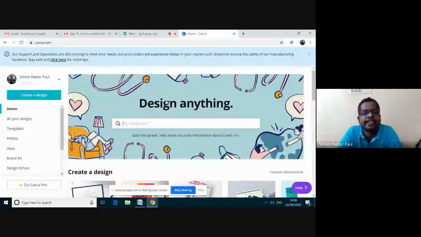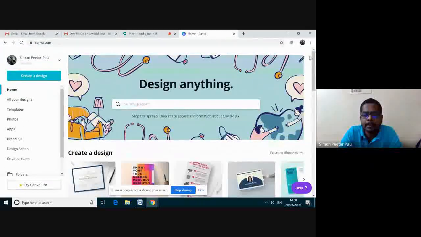After that, you will get this type of screen. Here you can type search. In the left side, you will be having these menus. First one is home, this is the home page, and the second is all your designs. Then the third one is different. I'm clicking,